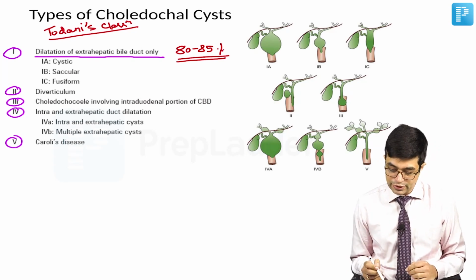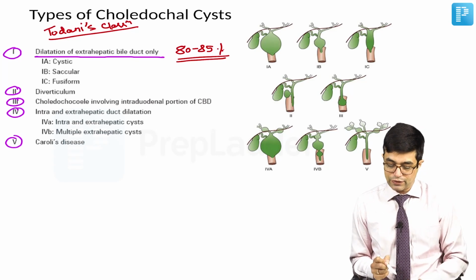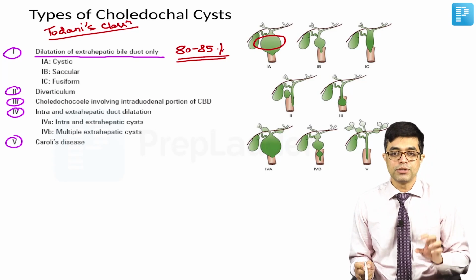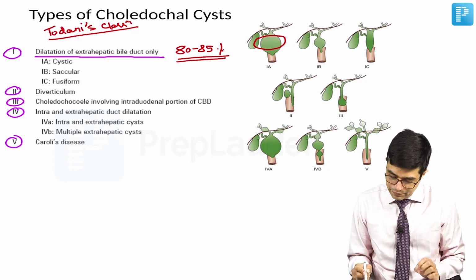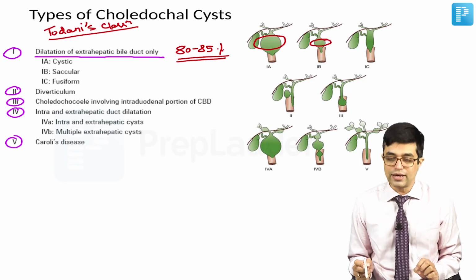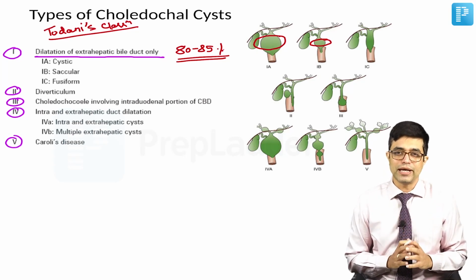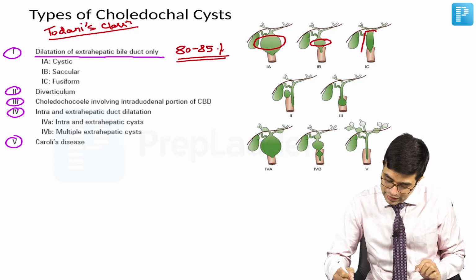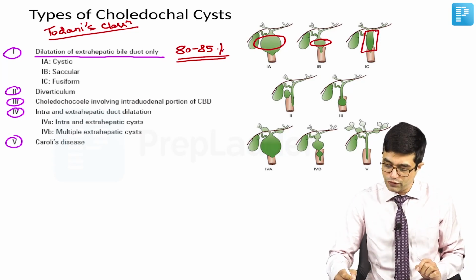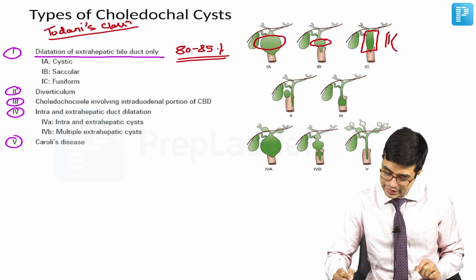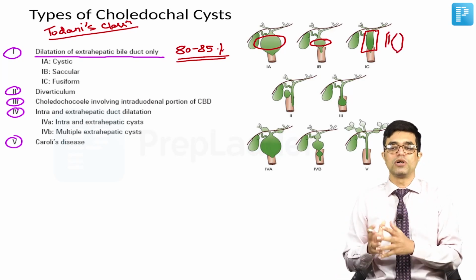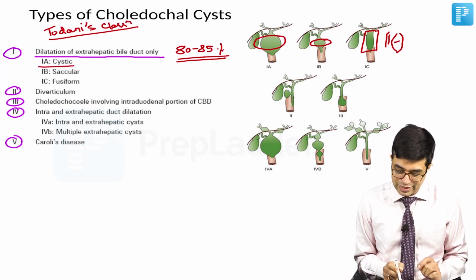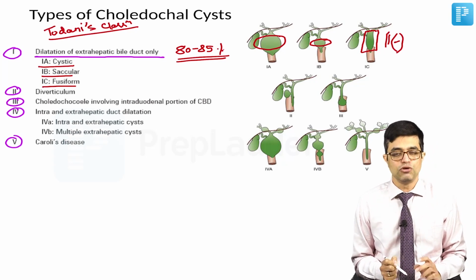Type 1 is further divided into type 1A, 1B and 1C. In 1A, there is cystic dilatation. Cyst formation happens of a specific part. In type 1B, there is a small sac-like dilatation which is smaller as compared to type 1A. And third, there is not a single swelling. The entire common bile duct is swollen like a fusiform swelling. So, if normal is this, the entire part becomes swollen like this. So, this is type 1C. So, cystic is 1A, saccular is 1B and 1C is fusiform.